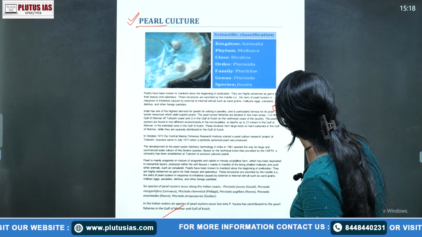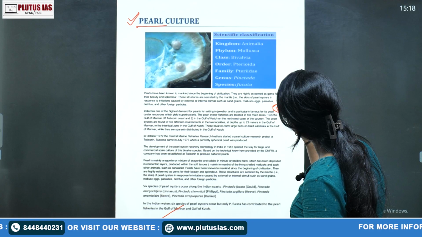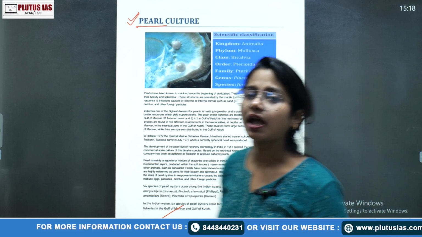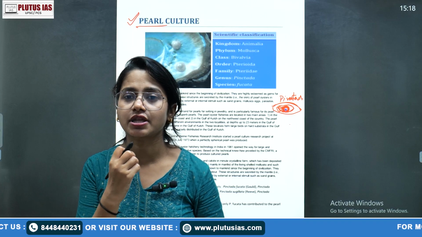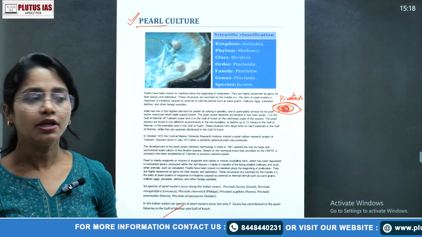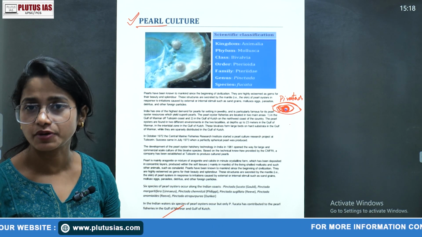So they start secreting certain chemicals surrounding that foreign particle. That is actually your pearl. That hard substance secreted by the mollusc's body is your pearl. This is the basic concept of pearl culture and pearl formation.